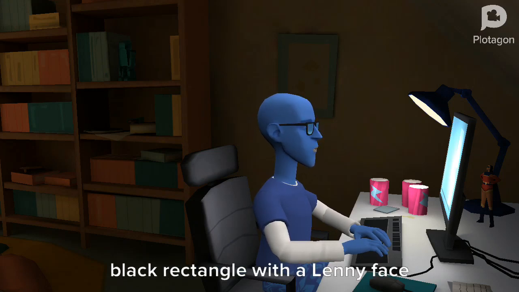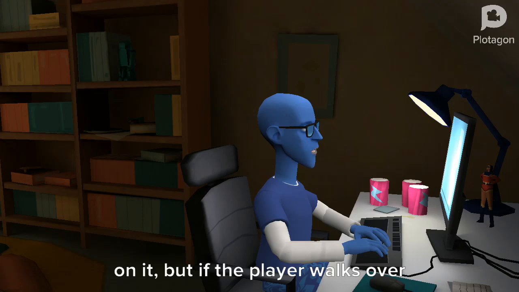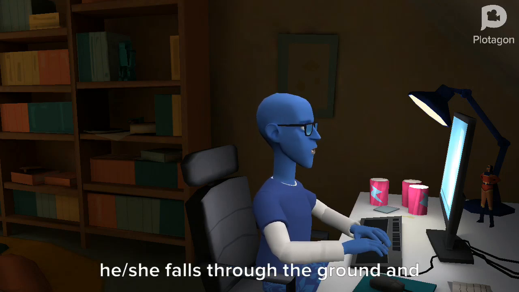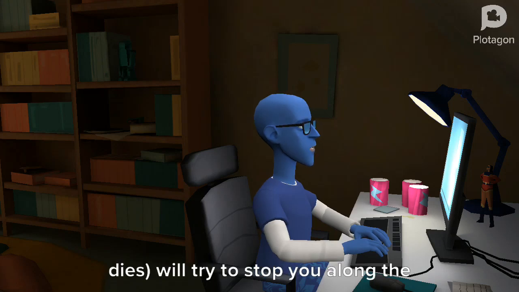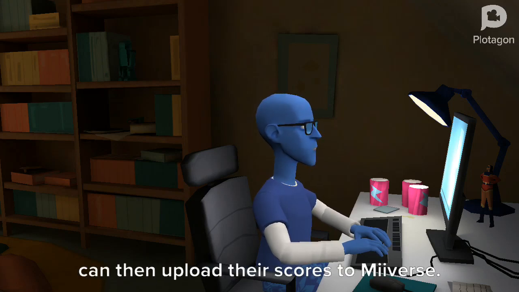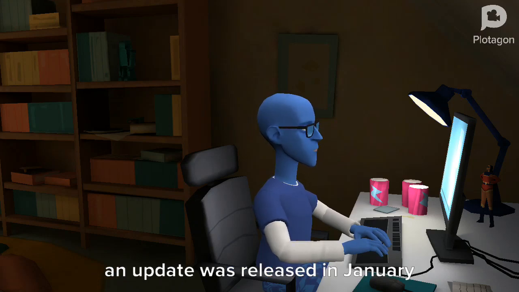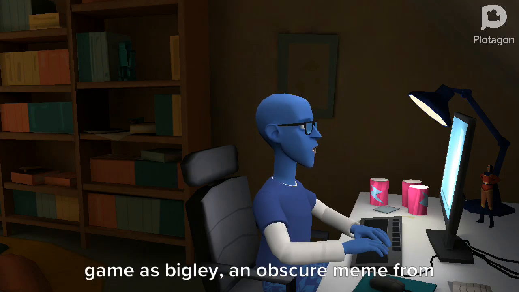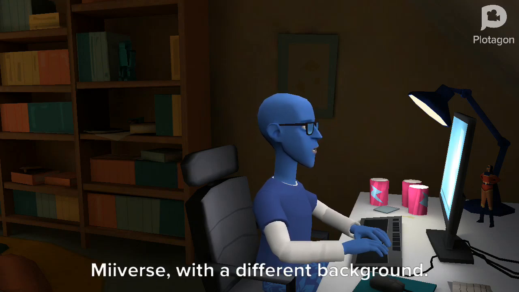The troll tiles look exactly like the terrain, being a black rectangle with a Lenny face on it, but if the player walks over this tile as if it were normal ground, they fall through the ground and die. Enemies will try to stop you along the way. After getting a game over, the player can then upload their scores to Miiverse. An update was released in January 2015 that allowed you to play the game as Bigley, an obscure meme from Miiverse, with a different background.